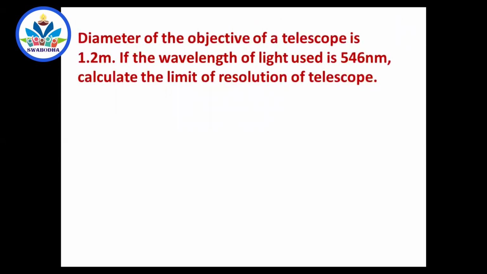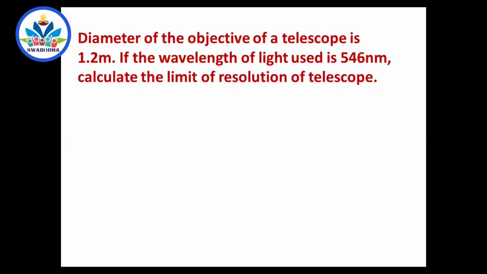Okay, we'll go to the next problem. Diameter of the objective of a microscope is 1.2 meter. If the wavelength of light used is 546 nanometer, calculate the limit of resolution of a telescope. The use of working out all these problems is that it will make you remember the formula forever. If you just dryly try to by heart the formula, you won't remember it forever. So try to work out problems.